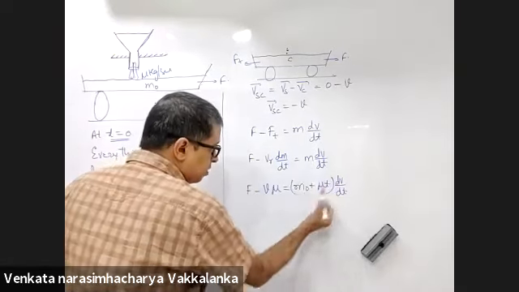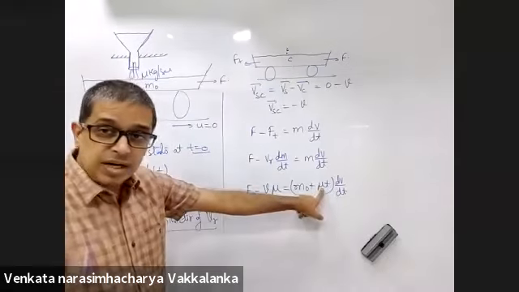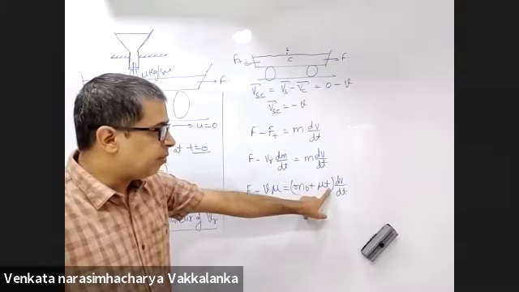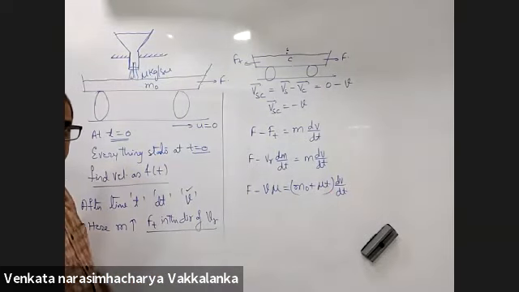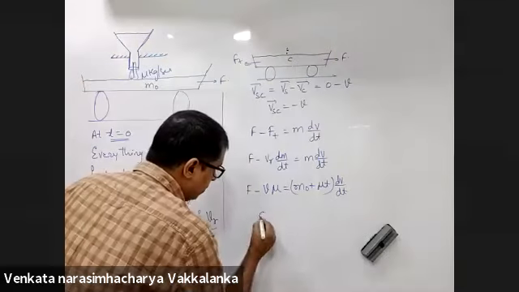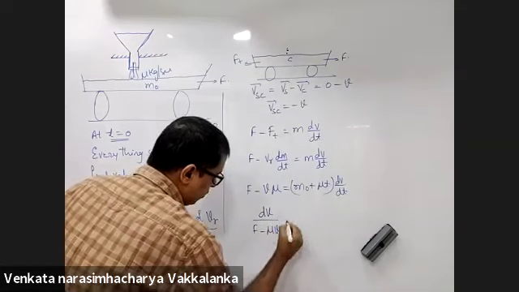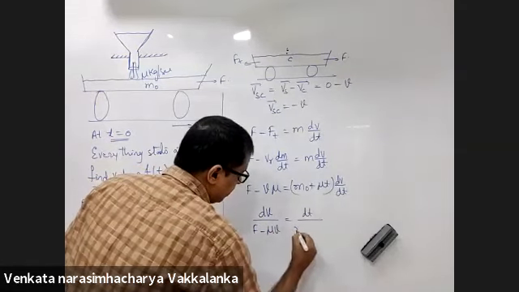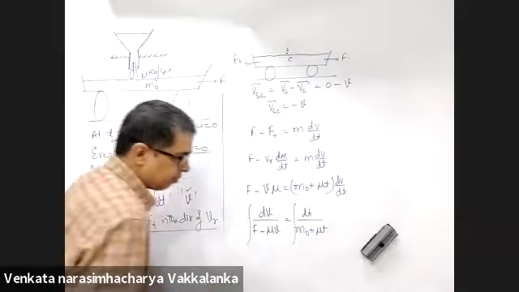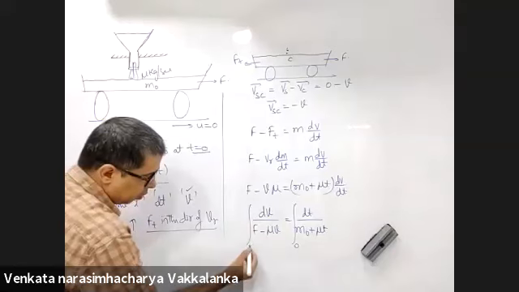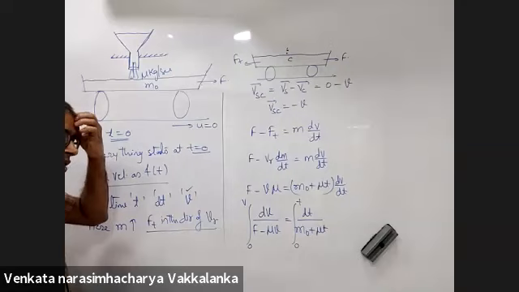Now, why did you write m as m naught plus mu t? Initial mass is m naught. Mu is the rate at which mass is falling into it. Mu into t, in that short time interval dt, the mass will be m naught plus mu t. Now, this will be dv divided by F minus mu v equal to dt divided by m naught plus mu t. At time t equal to 0, velocity was 0. At time t equal to t, I want the velocity as a function of time.